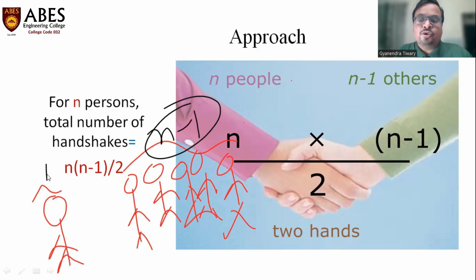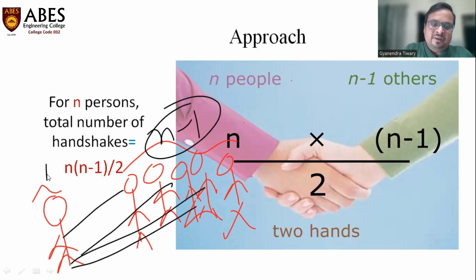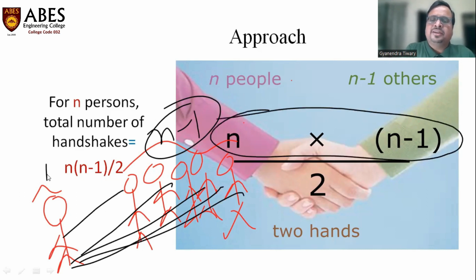So how many handshakes do you have to do? Obviously n minus 1, right? Once with everyone, and so does everyone else. Everyone has to do handshakes with everyone else. So can we say the total number of handshakes will be n into n minus 1, right? Each of the n people will be doing n minus 1 handshakes.